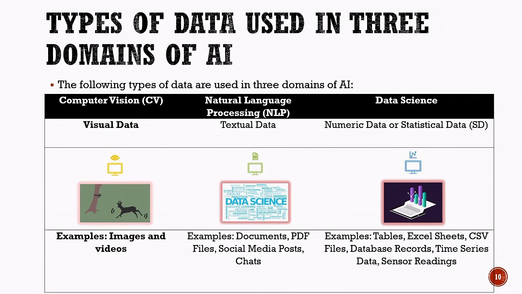The second domain is natural language processing, or NLP. It works with textual data. Examples of textual data include documents, PDF files, social media posts, and chats. The third domain is data science. It mainly works with numeric or statistical data. Examples include tables, Excel sheets, CSV files, database records, time series data, and sensor readings. So, we can remember it simply: computer vision works with visual data, NLP works with textual data, and data science works mainly with numeric or statistical data.